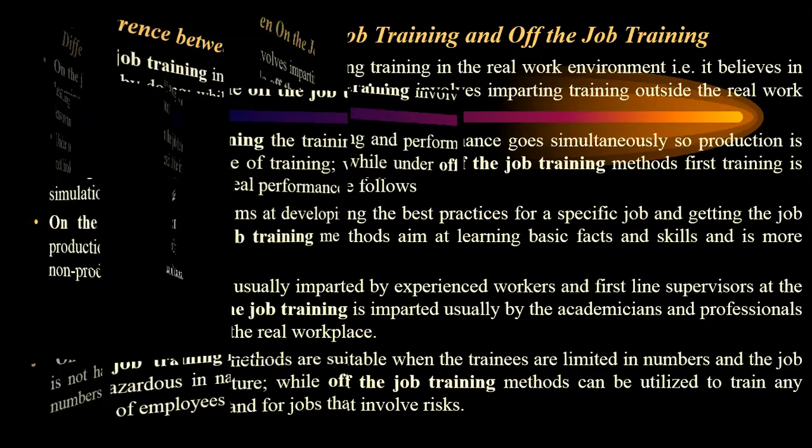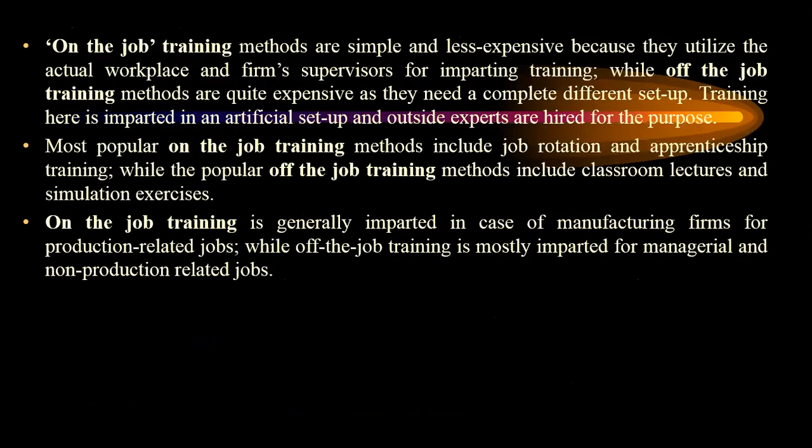and it involves high risk. On-the-job training methods are simple and less expensive because they work in the actual workplace, and firm supervisors are the trainers. While off-the-job training methods are quite expensive because they have to have a completely different, artificial setup. Outside experts have to be hired. The most popular on-the-job training methods include job rotation and apprenticeship training, while the popular off-the-job training methods include classroom lectures and simulation exercises.